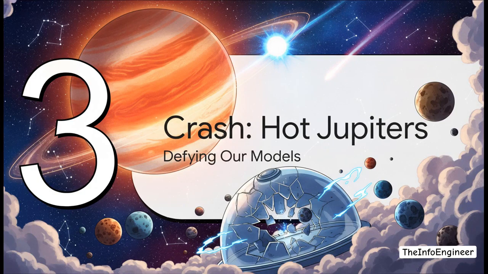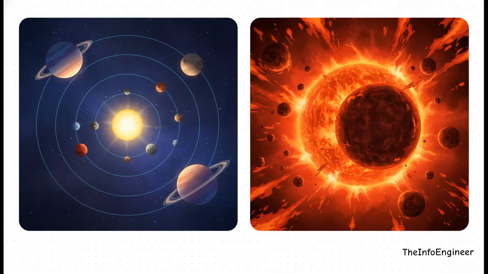Which brings us to the very first major system crash: hot Jupiters. This is just a brilliant illustration of the impossible contrast between what our models predicted and the absolute chaotic reality we actually found. On one side, you have our normal solar system, rocky stuff close in, giant gas worlds safely in the freezing outer limits. But on the other side, chaos.